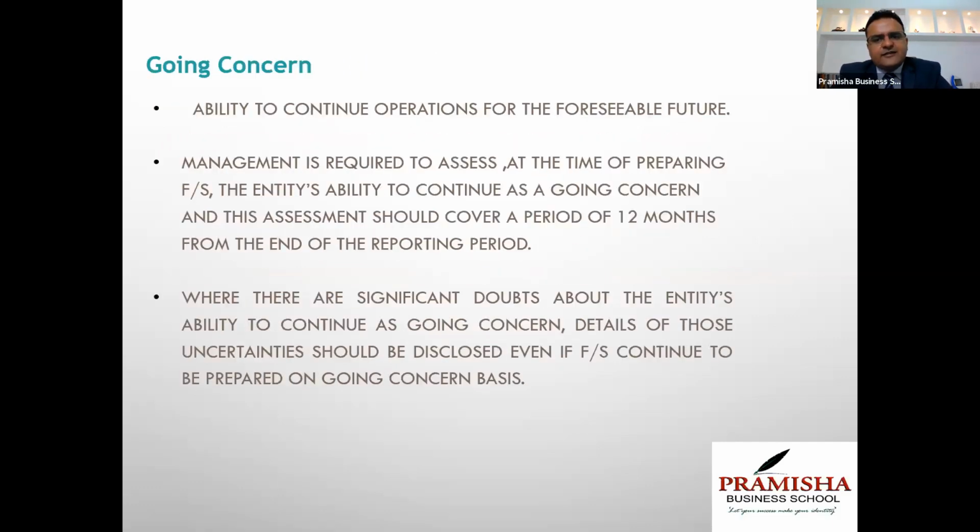Going concern, as I said, if there is any doubt, if there is any uncertainty, you cannot continue to recognize your financial statements on going concern basis. You need to do it on breakup model. You believe that your financial statements or your company is going to run for a foreseeable period.